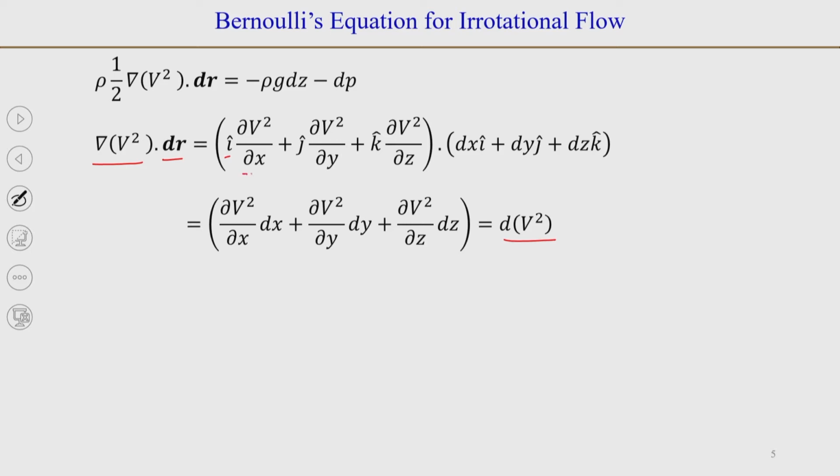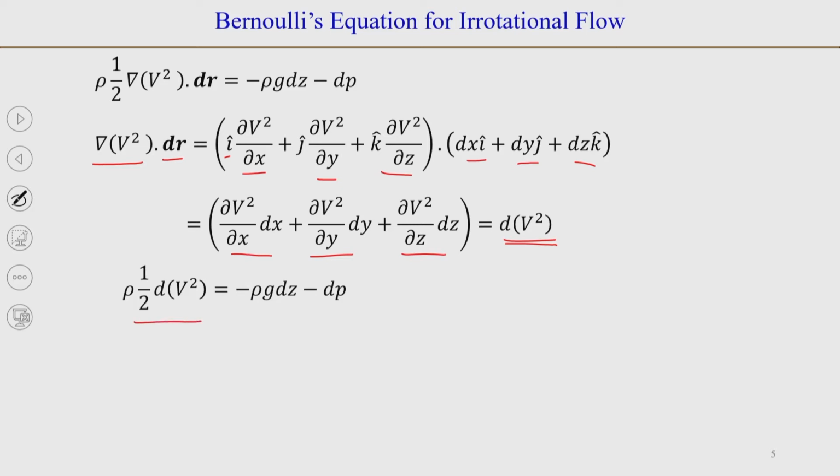So, i dou by dou x of v square plus j dou by dou y of v square plus k dou by dou z of v square, dot product with dx i plus dy j plus dz k. And when you take the dot product, you will get dou by dou x of v square dx plus dou by dou y of v square dy plus dou by dou z of v square into dz, and that will be equal to d v squared.